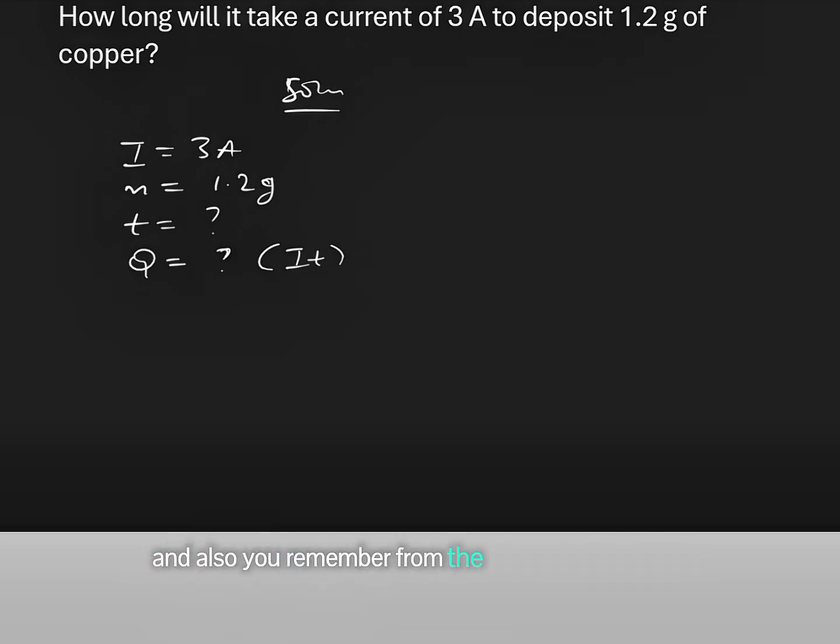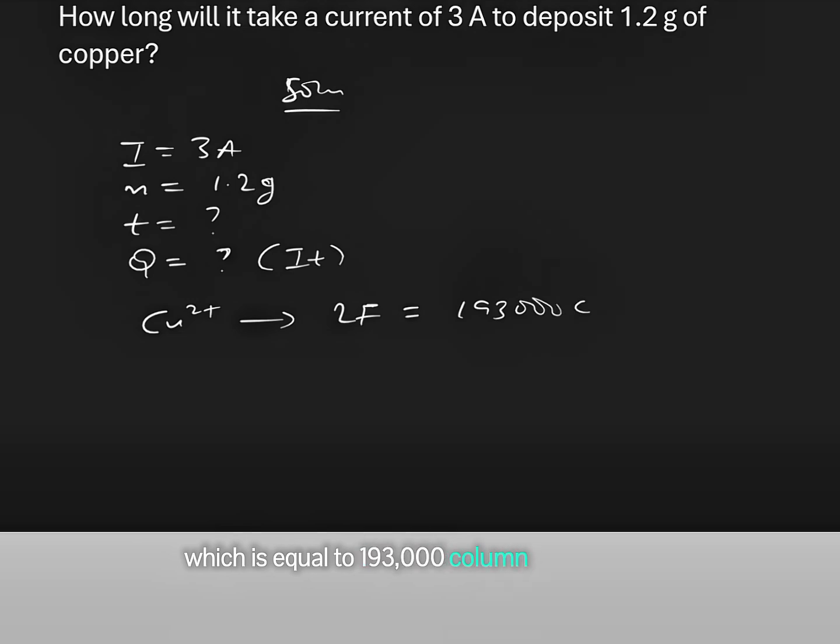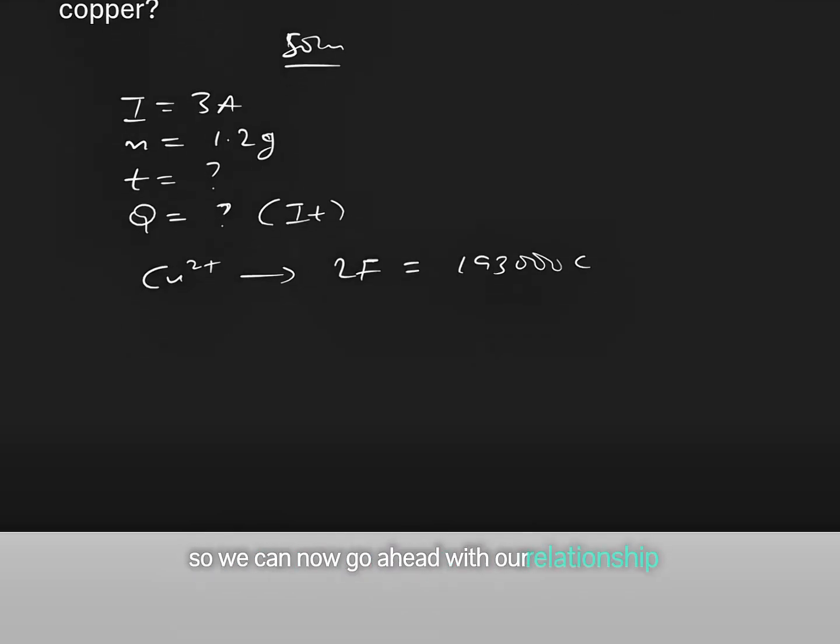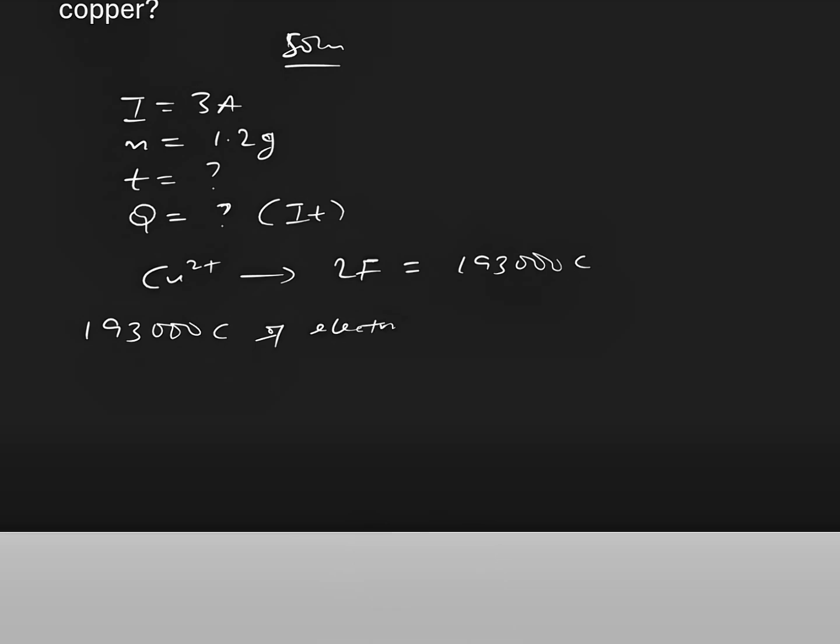Also, you remember from the first question that Cu2+, which is a divalent ion, requires 2 Faraday to deposit 1 mole, which is equal to 193,000 coulomb of electricity required to deposit 1 mole of copper. So we can now go ahead with our relationship by stating that 193,000 coulomb of electricity deposits 64 gram of copper, that is 1 mole of copper.